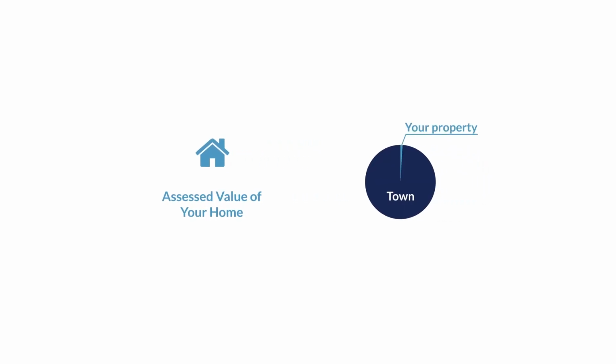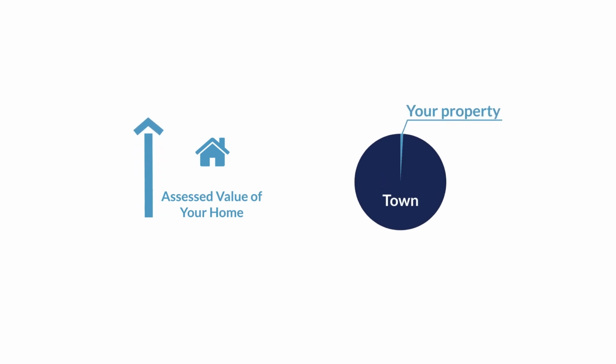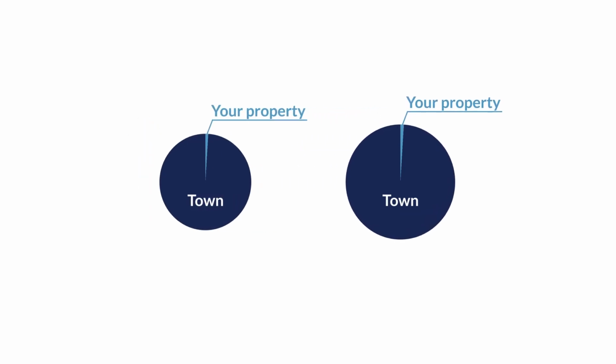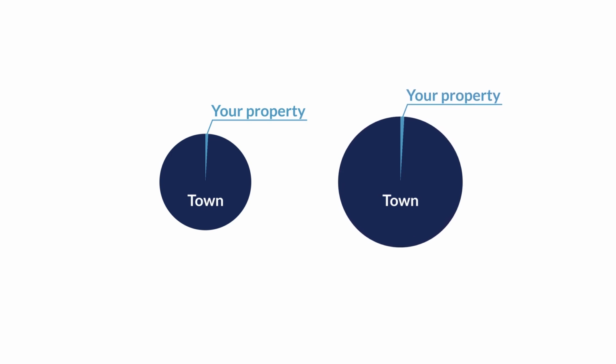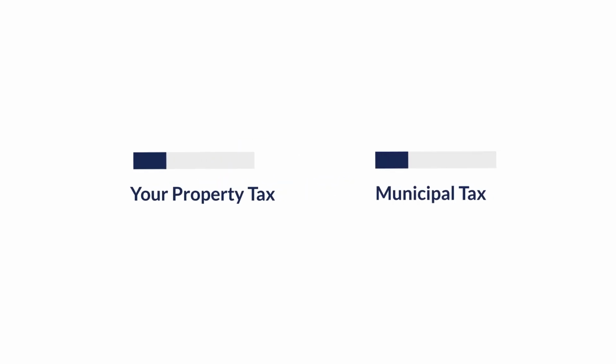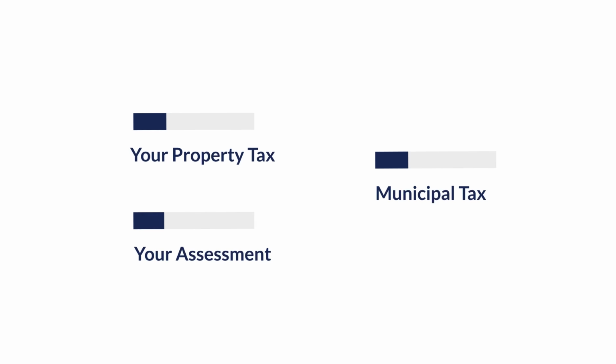Finally, let's think about how your assessment can change from year to year, and what that can mean for your slice of the community tax pie. Imagine your assessment increases, but so does the entire pie, because the total value of all properties across town also increased. This means your slice of the pie remains the same as the previous year because your slice increased by the same rate as the rest of the community. In this case, your property tax increase will be primarily based on the municipal tax increase approved by council for that year. However, if your assessment increase is higher than the average, then your tax increase will likely be higher. And if your assessment change was below the average increase, you likely won't see as high of a tax increase.